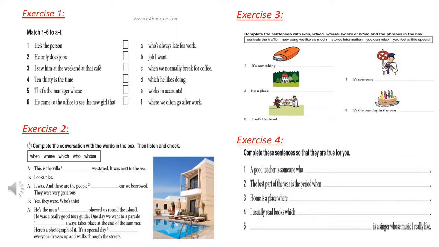Okay, exercise 3. Complete the sentences with who, which, whose, where, or when, and the phrases in the box. We have A, B, C, D, and E. A controls the traffic. B, new song we like so much. C, store information. D, you can relax. E, and finally, you feel a little special. We're going to place A to E in the right places from 1 to 5. Exercise 4, and finally, you're going to complete the sentences so that they are true for you. Try to imagine or make up examples.